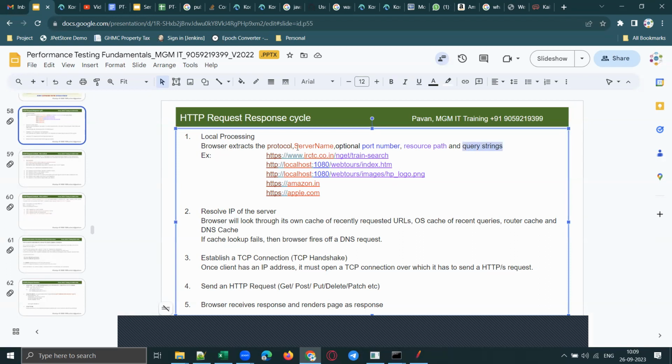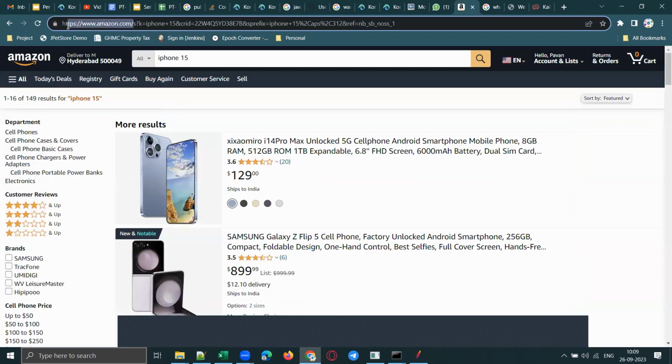But the browser will extract this information first, the moment you send a request in the browser. Then it will try to find the IP address of the server. Here the browser tries to resolve the IP address of the server. We just now discussed that every device connected to the internet will have an IP address, isn't it? So it will try to resolve what is the IP address of the server. Suppose in this example, the moment you type the URL, it will try to resolve what is the IP address of Amazon.com.